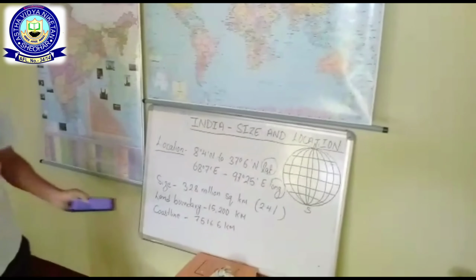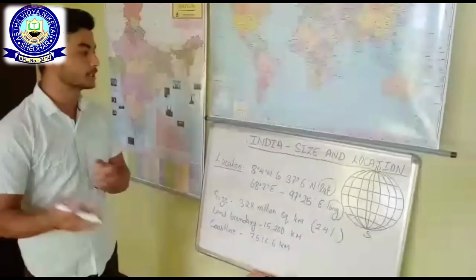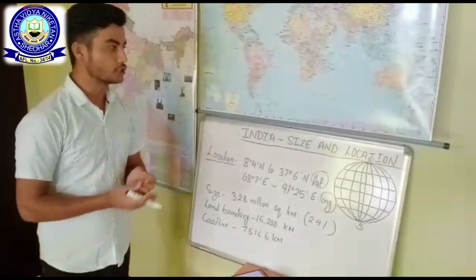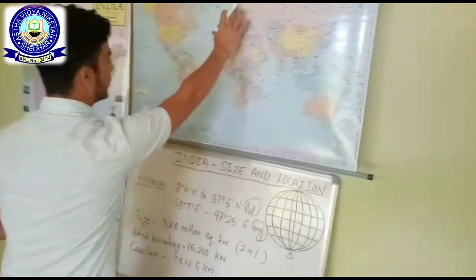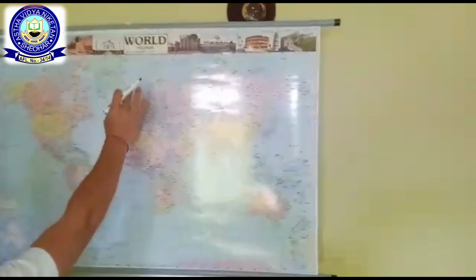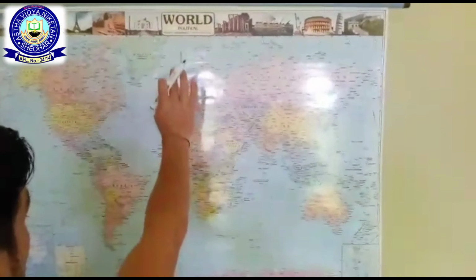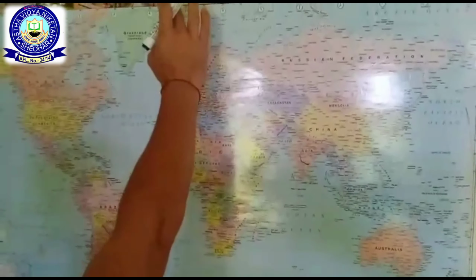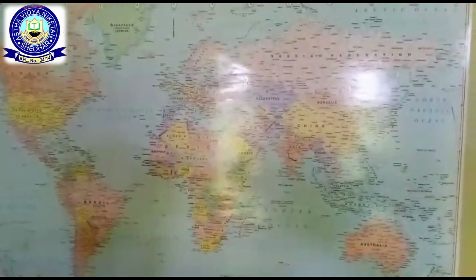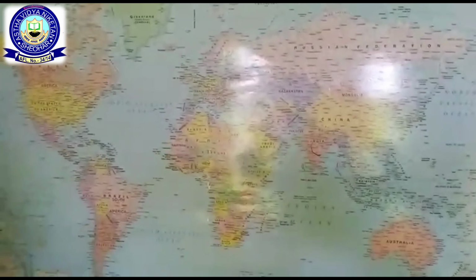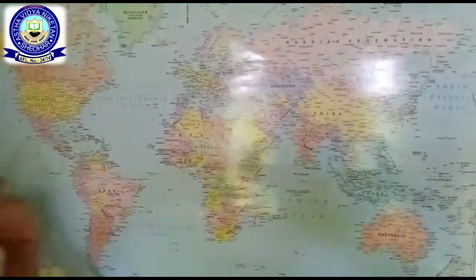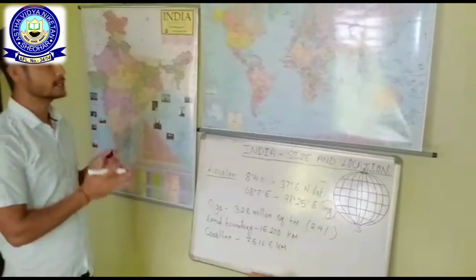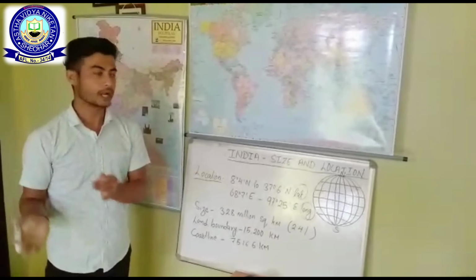Before we go to the location of India on the basis of latitude and longitude, we have to understand what latitude is and what longitude is. If you look at this map, it consists of lines all the way through, vertical lines as well as horizontal lines. These vertical lines running in the north-south direction are known as longitudes, and those horizontal lines running from west to east are known as latitudes. So latitudes and longitudes are imaginary lines drawn on a map or a globe.